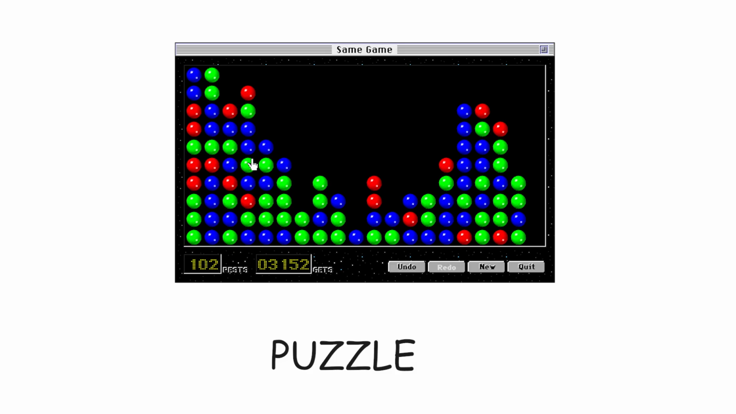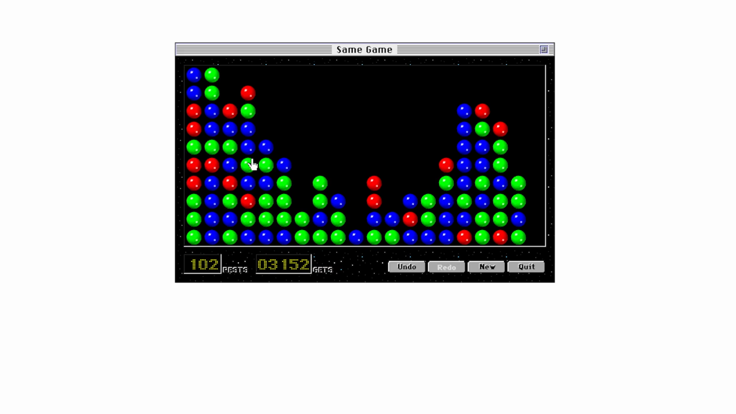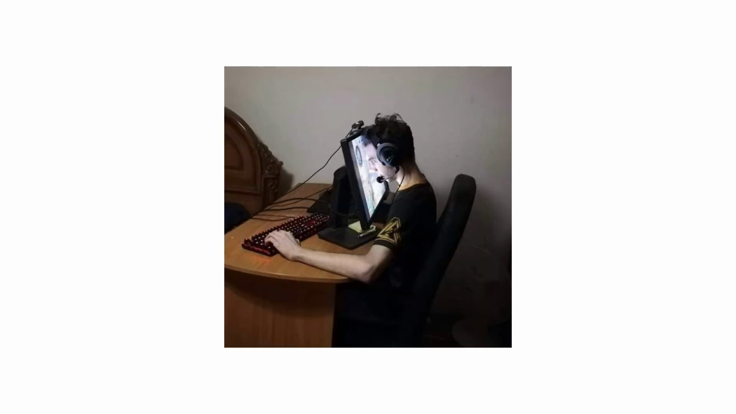Puzzle. Puzzle games are all about solving problems using logic, patterns, or careful thinking. They present situations that require understanding how things work rather than reacting quickly. The pace is usually calm, but the difficulty can increase over time.